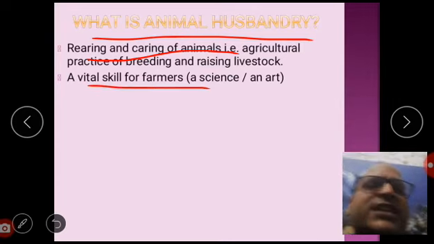Dear students, the products can be milk, eggs, meat, wool, silk, honey, horn, leather, etc. As per the 2018 estimate, roughly 63% of the world's livestock population is in India, Brazil, and China.